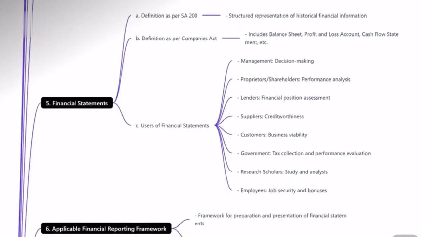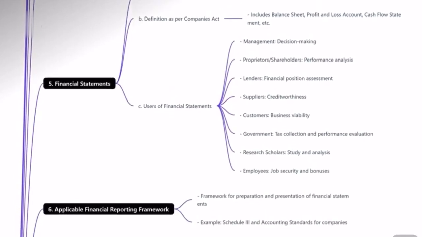Moving to the next concept, what is financial statement? See, now we have said it in the definition of audit. What do you mean by audit? Audit is independent examination of the financial information, the financial statements in simple words. So as per SA 200, financial information is, putting it in a straight line, a structured representation of historical financial information. What do you mean by structured representation? It is nothing but preparing your balance sheet as per the Companies Act, or preparing it in the proper format as required by the law or as required by the client.